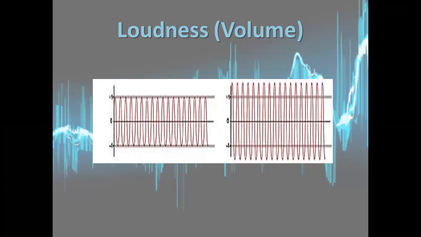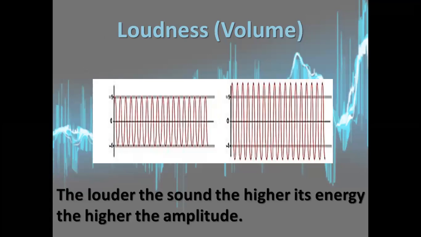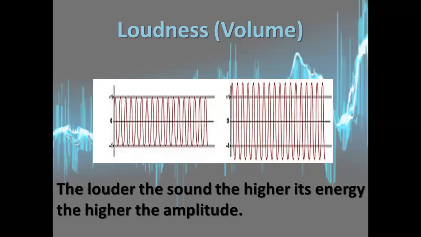If I showed you those two waves, and I'm talking about the loudness of the sound, can you tell me which wave shows me loud sound and which one shows me quiet or soft sound? As we say, the louder the sound, the higher its energy, the higher the amplitude. So this is soft sound because it has smaller amplitude, and this is loud sound because it has larger amplitude